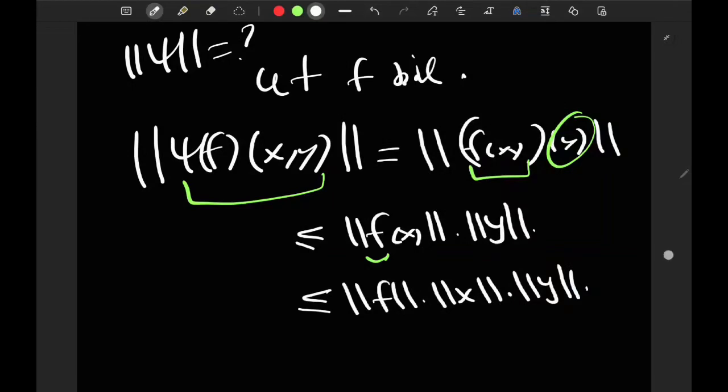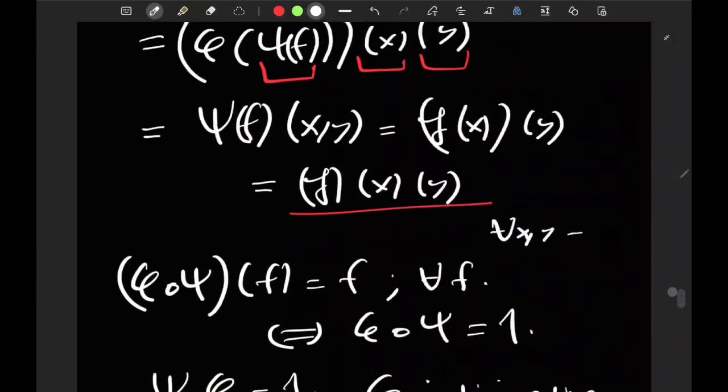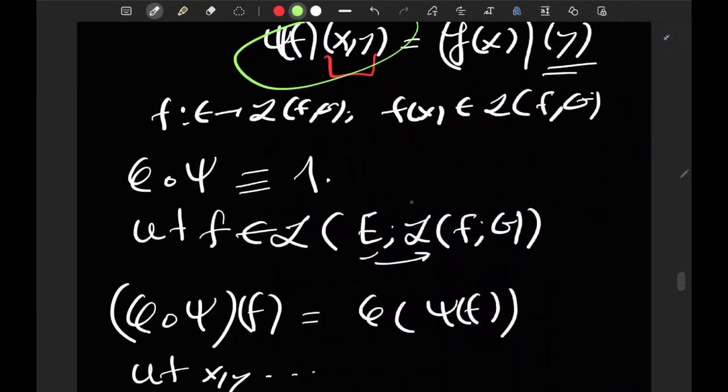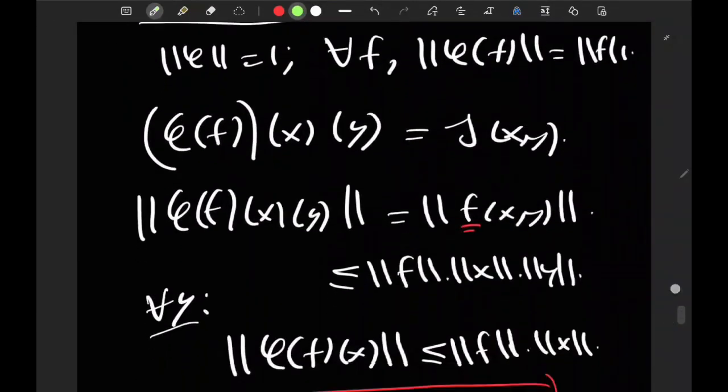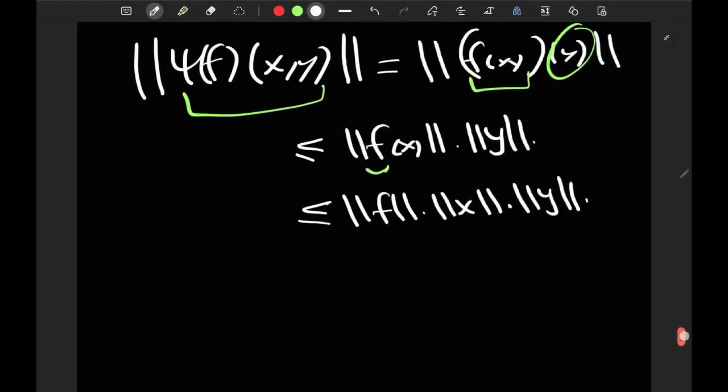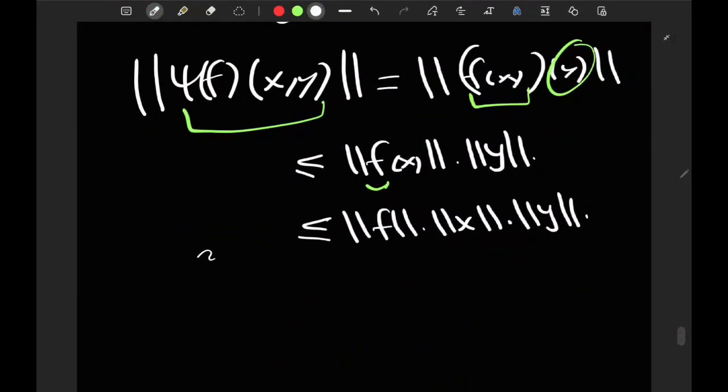Remember that f is going from E to L of F, G, but it's inside L of E, L of F, G, so it's a continuous map itself. In any case, last thing, we got this, and psi of f is a bilinear map.